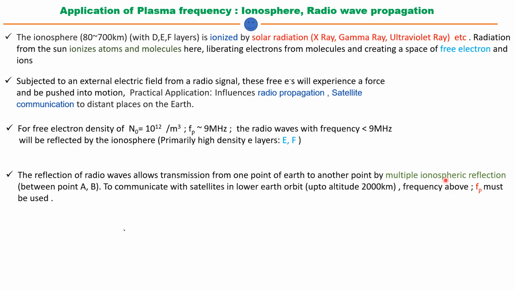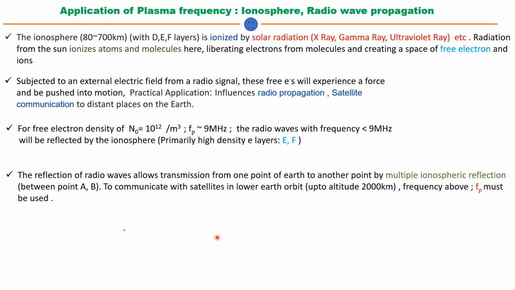Ionospheric reflection will be there between any 2 points, which must be very distant. And when you actually need to communicate with satellites in lower earth orbit, meaning communication satellites at 2000 km, frequencies above that plasma frequency must be used for the wave to propagate within the ionosphere.